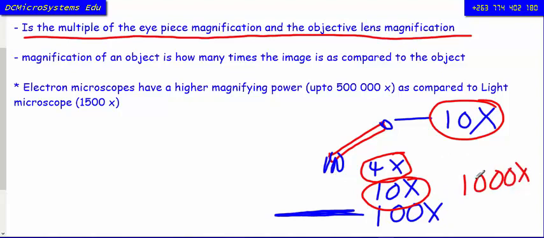And then what does this mean? If you are getting 1000 times, it means that the object is now seen as if it's 1000 times larger than its original size.